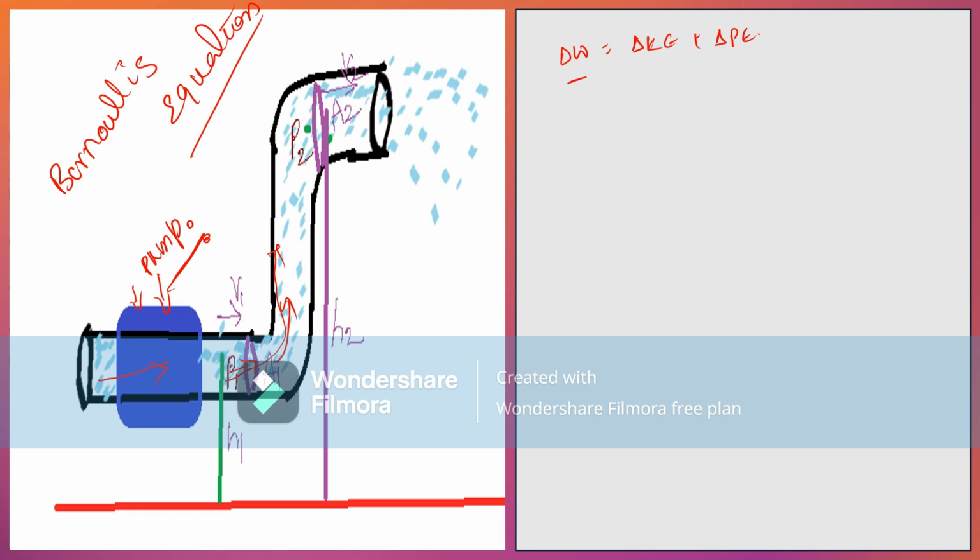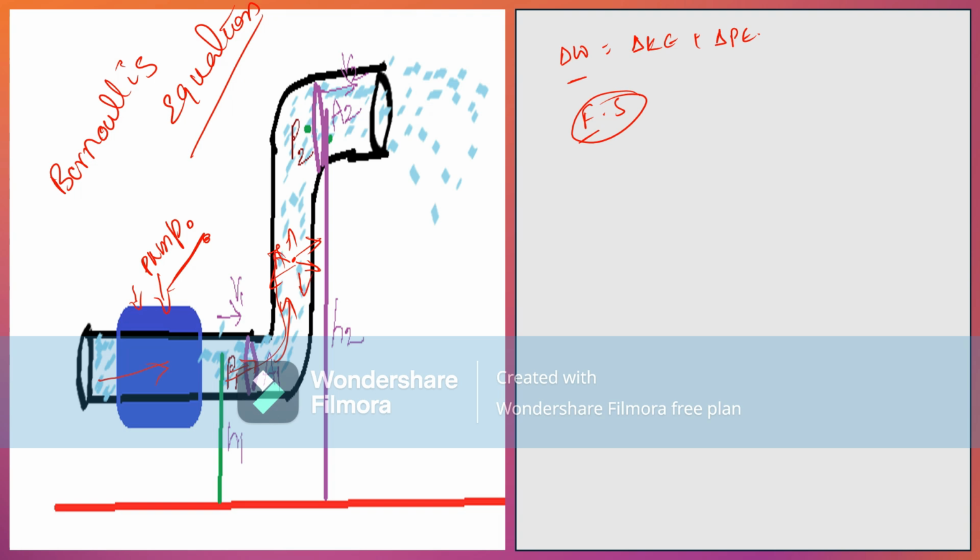The work done by this pump is simply F into S. This is a mechanical work done. We should not use force here because force is unidirectional, but in fluids, force acts on the liquid in all directions.